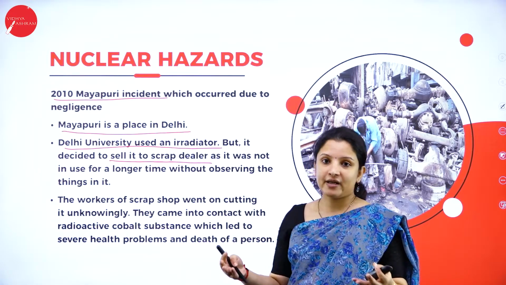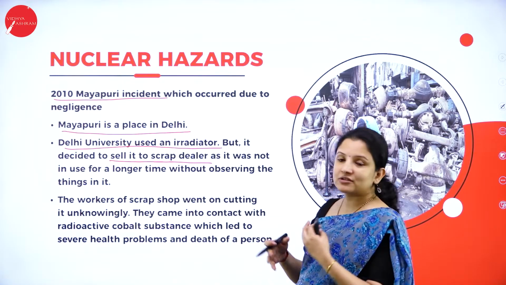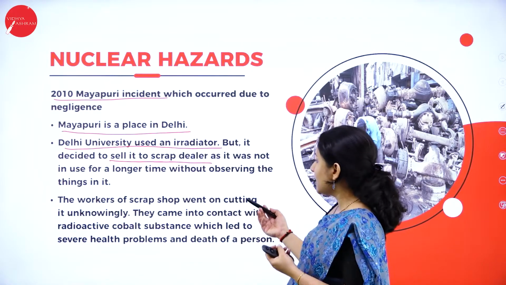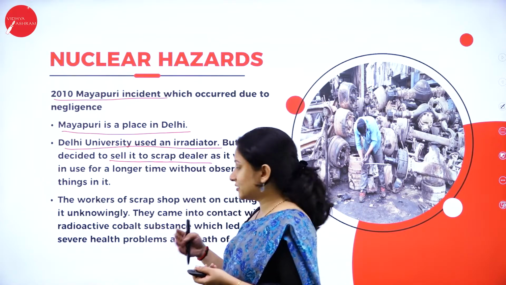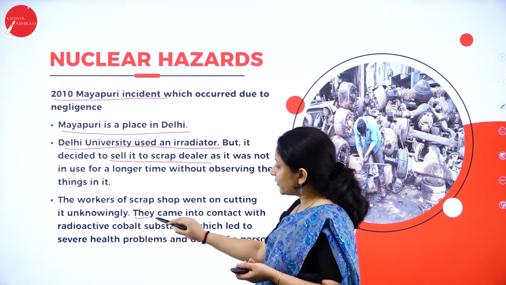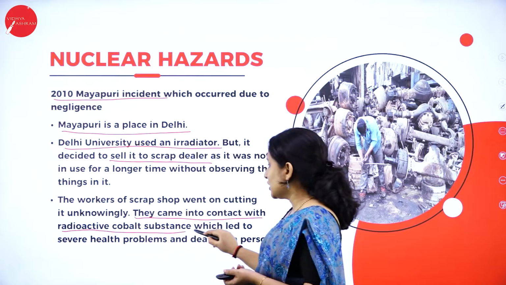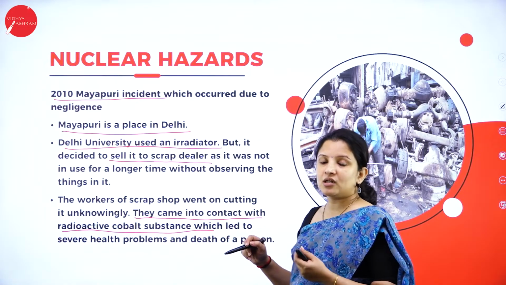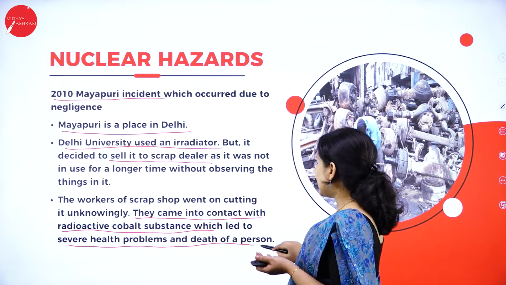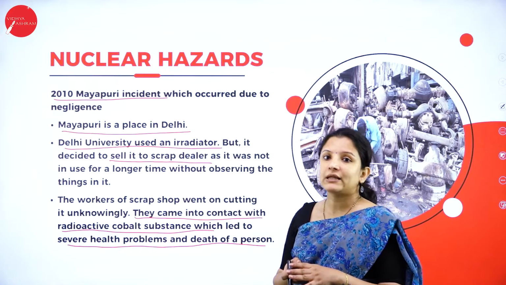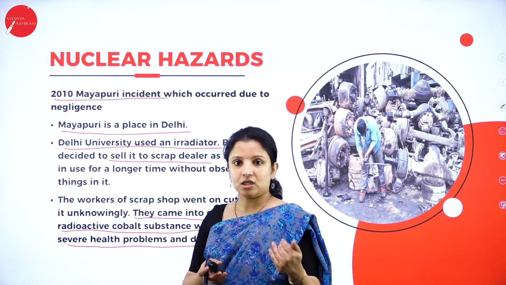He will have no idea about it, right? So what they did was, these scrap dealers started using that particular material, and unknowingly they started cutting that material and using it for various other purposes. During the process of cutting, they came in contact with the radioactive cobalt substance which was there in that particular irradiator, and this led to several health problems, or even severe health problems, and also the death of that particular person or the scrap dealer, whoever was dealing with that irradiator.